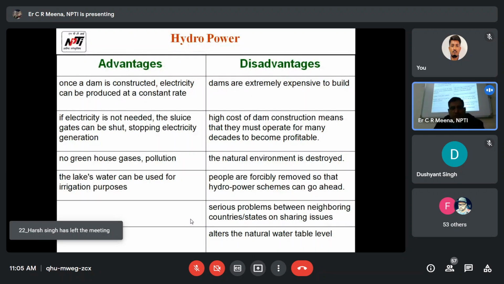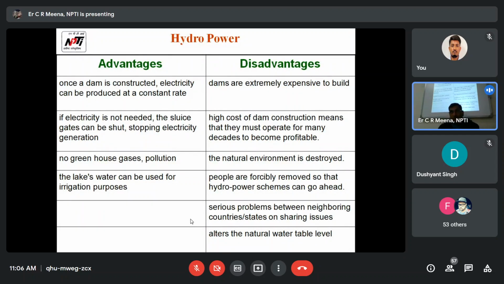Hydropower advantages and disadvantages. Once a dam is constructed, electricity can be produced at a constant rate if water is available, but dams are extremely expensive to build. Very high cost is required for that. If electricity is not needed, the sluice gate can be shut, stopping the electricity generation. If power is not required, then we release the water by opening the gates. No need for generation. The high cost of dam construction means they must operate for many decades to become profitable.